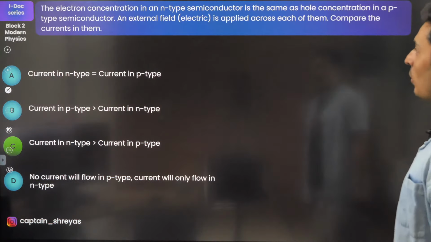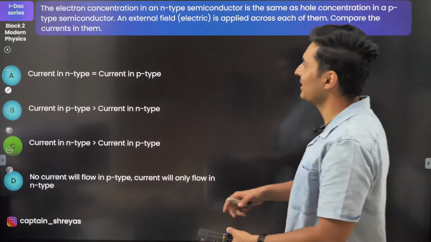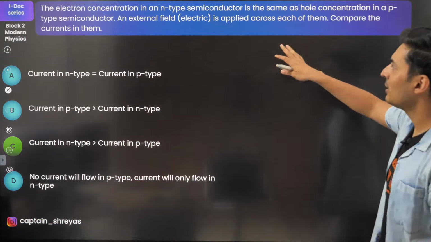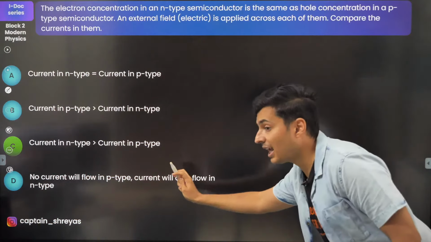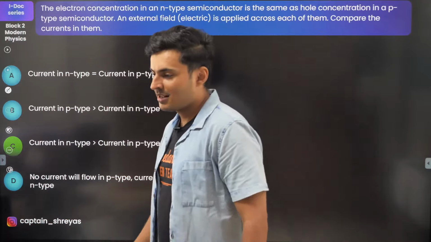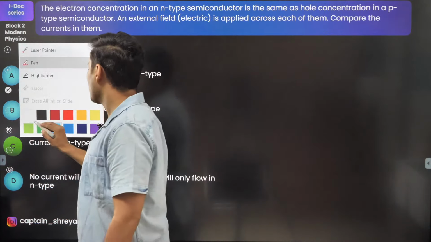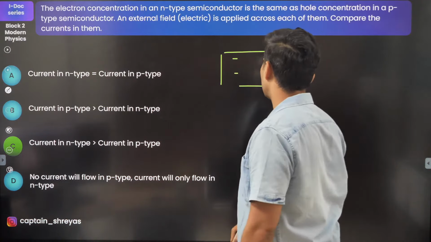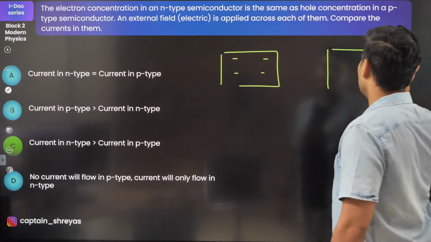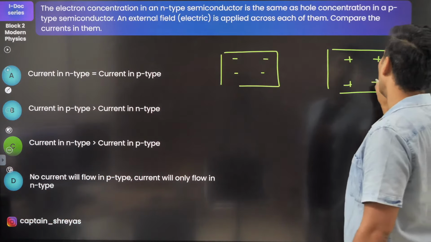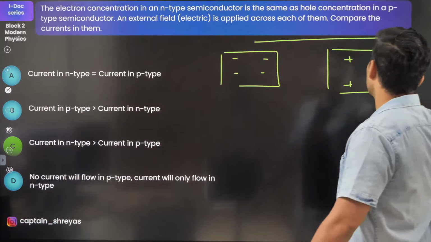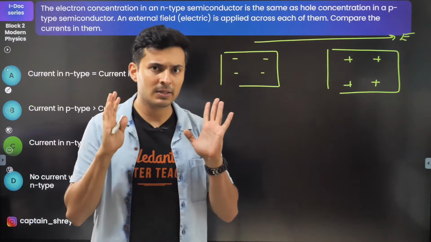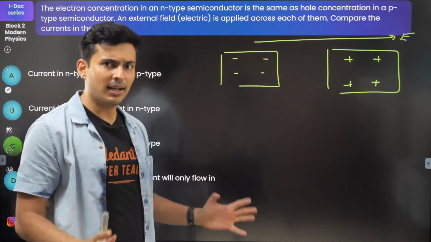Okay, so moving on. Oh, I did not ask you this question, but I hope you solved this. The electron concentration in an N-type is the same as the hole concentration in a P-type. If an external field is applied, then the current in N-type will be higher. Why? A lot of people get confused. How is this possible, sir? See, when you have N-type, if there are equal number of electrons, and then you have P-type, and there also you have equal number of holes, when you apply external field, you might say that both should have the same current magnitude-wise.